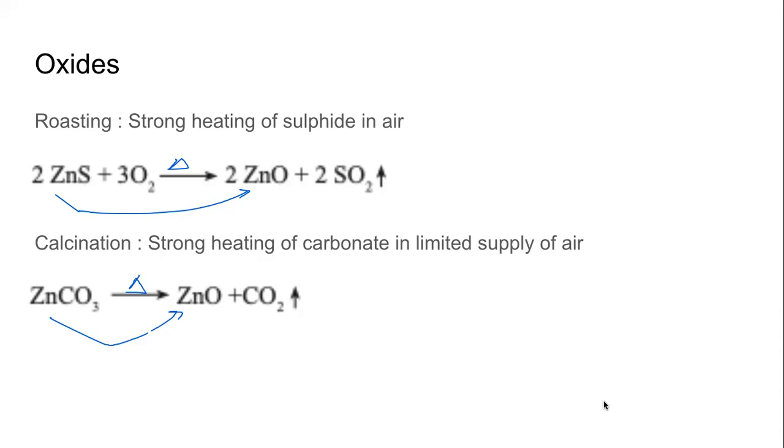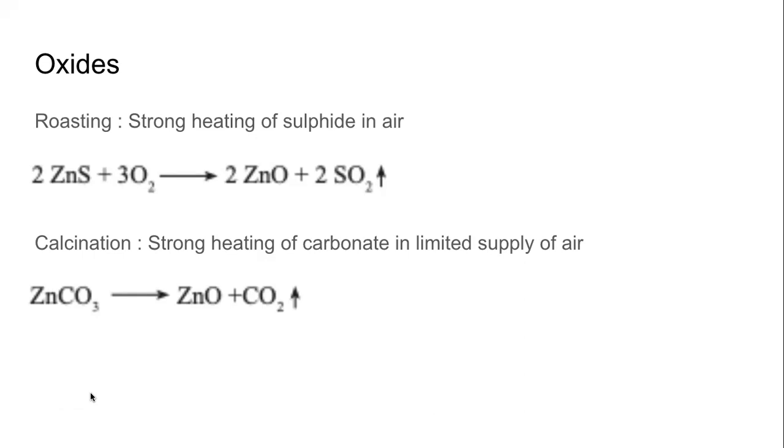The next step is reduction. Make a guess and tell me what will be the input to the next step. If we are starting with the ore ZnS, do you remember the name of this ore? We revise this: zinc blende.